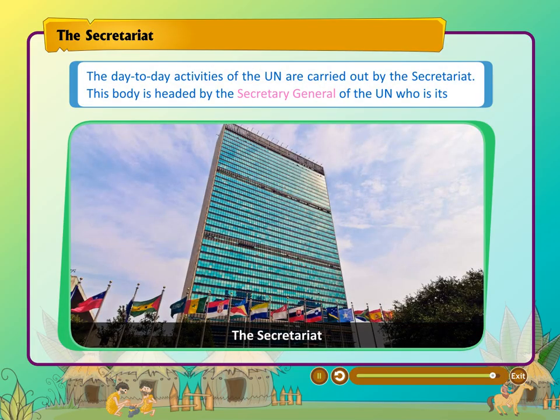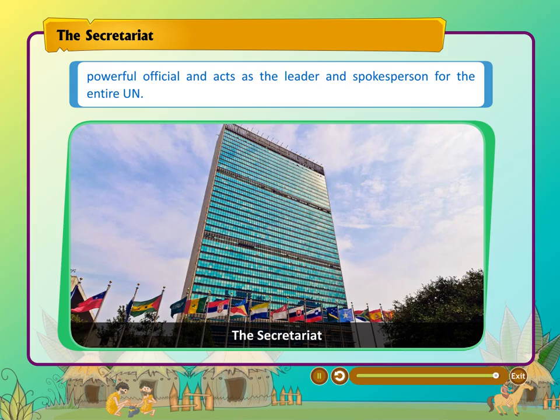The Secretariat. The day-to-day activities of the UN are carried out by the Secretariat. This body is headed by the Secretary General of the UN, who is its most powerful official and acts as the leader and spokesperson for the entire UN.